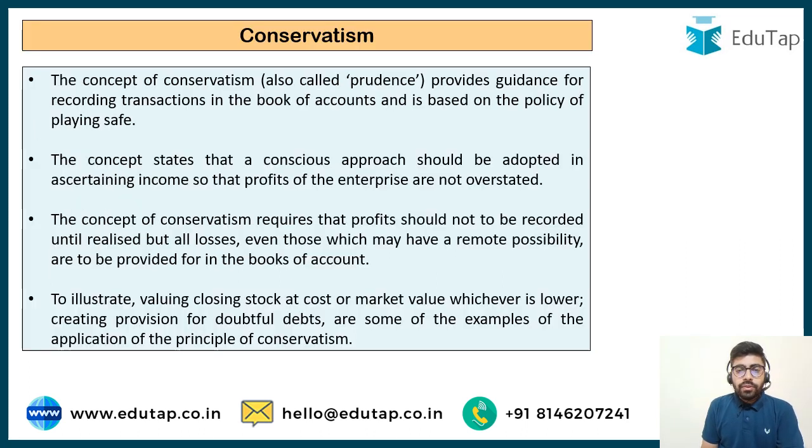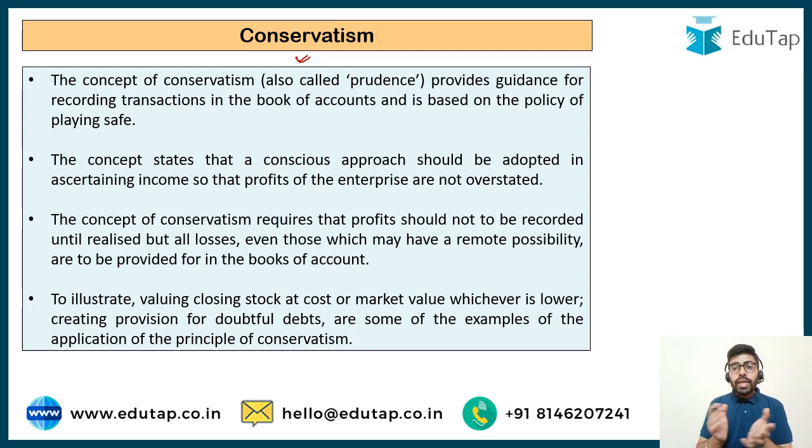So the concept involved here is the conservatism concept. It is also called the prudence concept. You should be conservative and prudent with regard to recording of incomes in the books of accounts. Whenever you feel that there may be a profit or a big income in future, do not recognize it as of now because it is uncertain. But if you feel that there may be a certain expense or loss in the future, you should provide for it as of now.